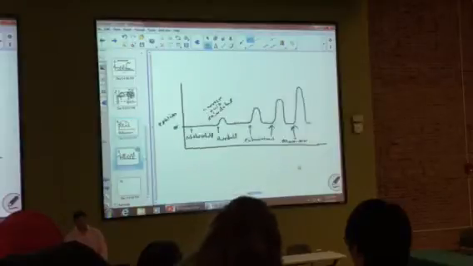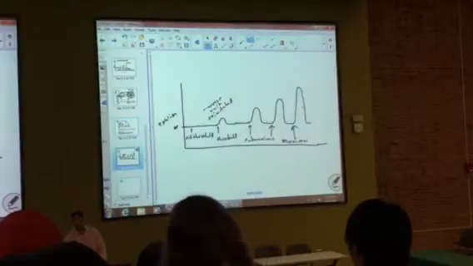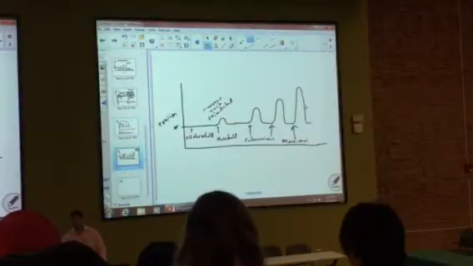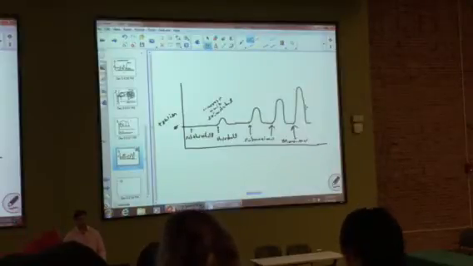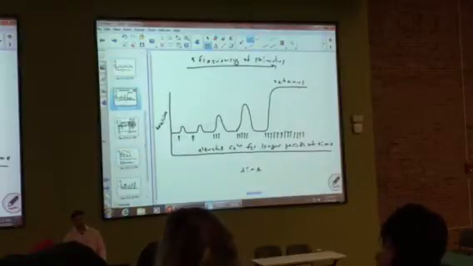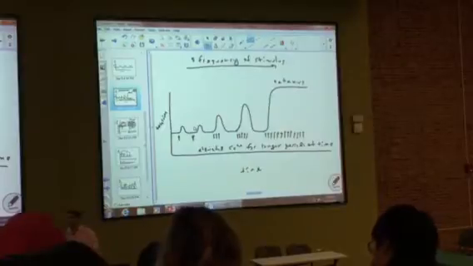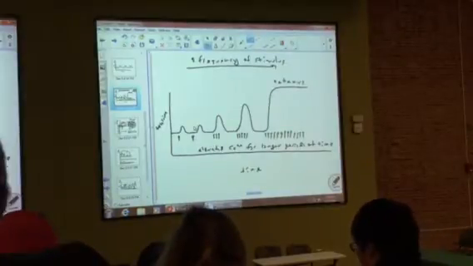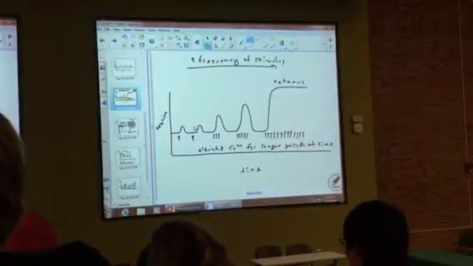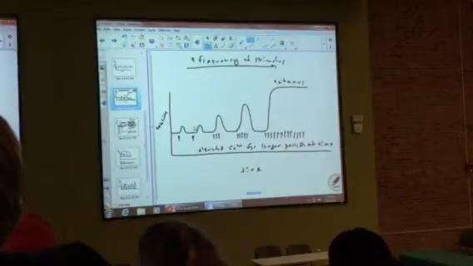Everybody that is contributing to this tension is contracting about the same every single time. The properties of single muscle cells do not change when we talk about a whole muscle. The individual muscle cells are still behaving the way that they're supposed to. It's just more of them are doing it at the exact same time. All right?